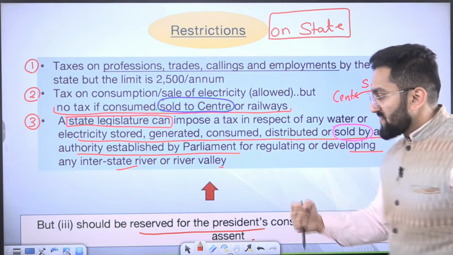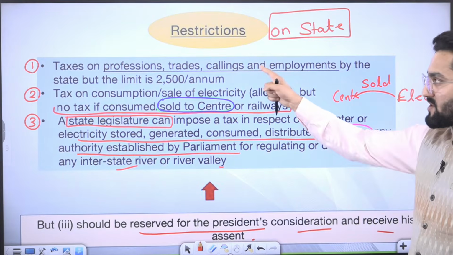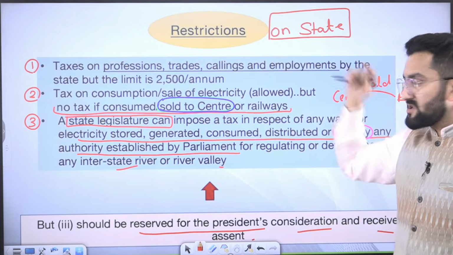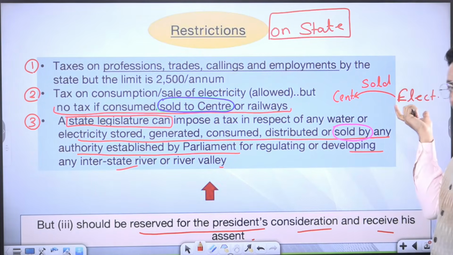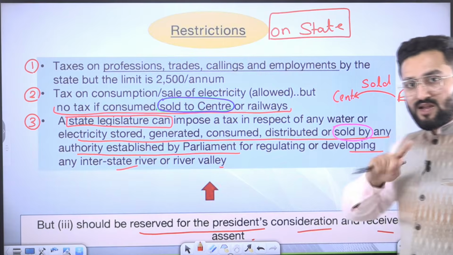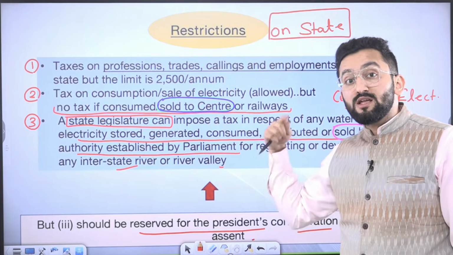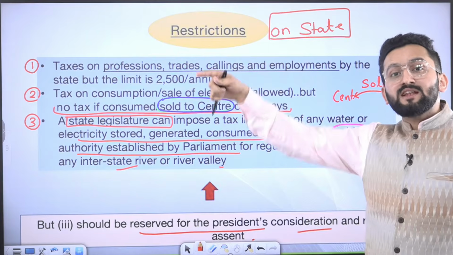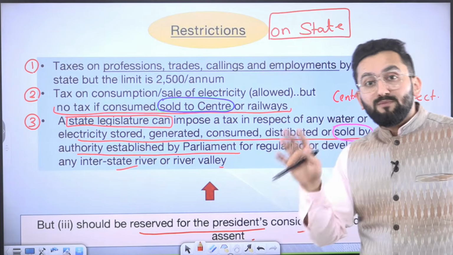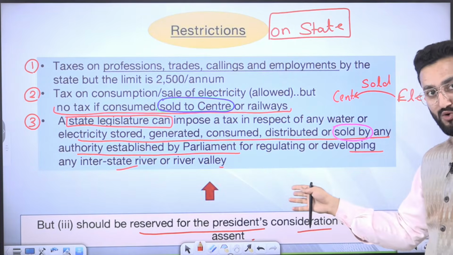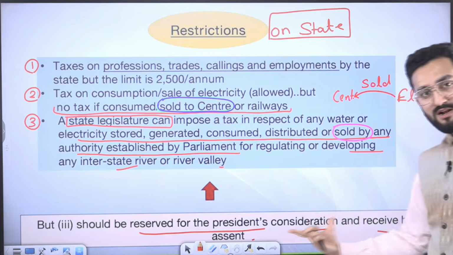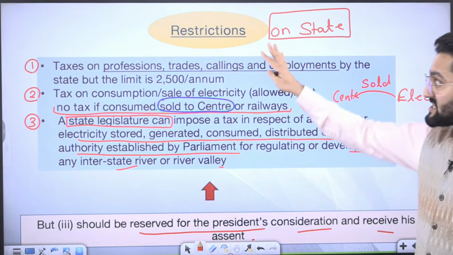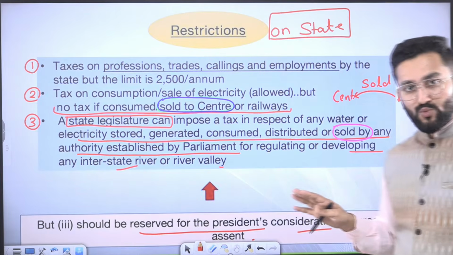Now you can easily remember it. Number one, it was tax on professions, but there is a limit here. That is why we are saying taxation. Second, any electricity which is sold to the center is exempted from tax; the state will not impose tax. Third, when a central body itself is selling, here tax can be imposed. Sold by, tax can be imposed. But this bill needs to be reserved for the President, and after the President's assent, it can be cleared. I hope these three restrictions are clear to you, right?